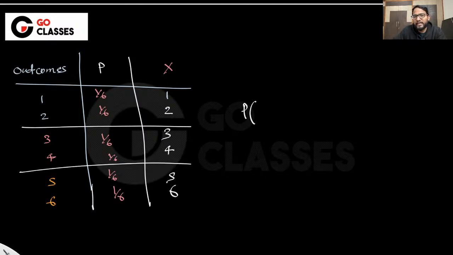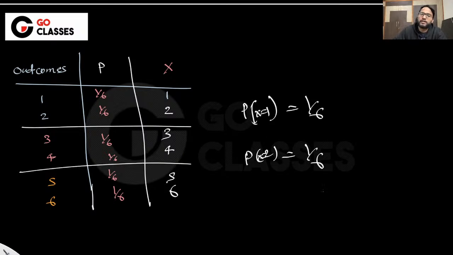I say what is the probability of x being 1, you will say 1 by 6. What is the probability of x being 2, you will say 1 by 6, something like that, right? How are you calculating this? You are basically finding out the underlying outcomes. Otherwise you cannot calculate it, right? You are finding out underlying outcomes, x being 1, x being 2, something like this. Let me know if this was simple, but it should be clear. Then only we will be moving further.